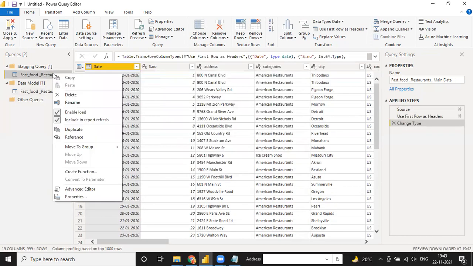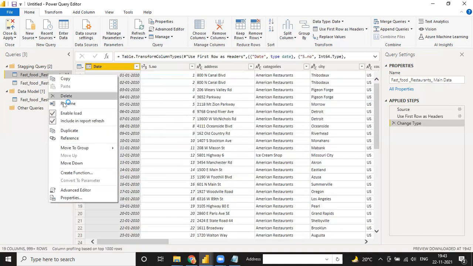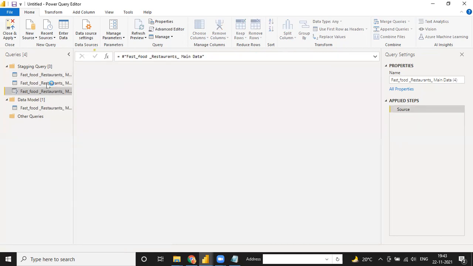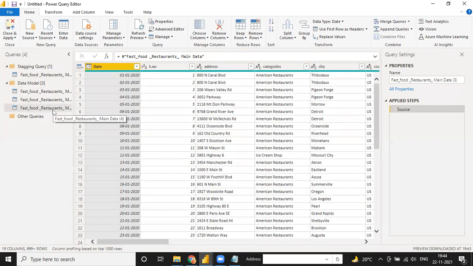Okay, same way, I am clicking one more reference, because I need two more tables. Let me select all the tables and move them to our data model. So in this data model, we have a total of 3 tables now. All the tables are the same. Nothing is different. But now we have to change and make different files.